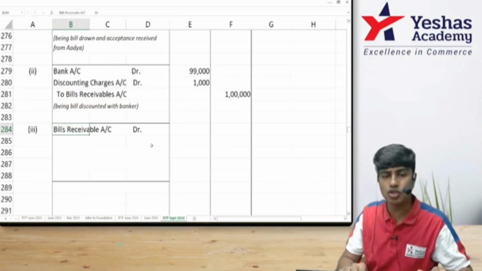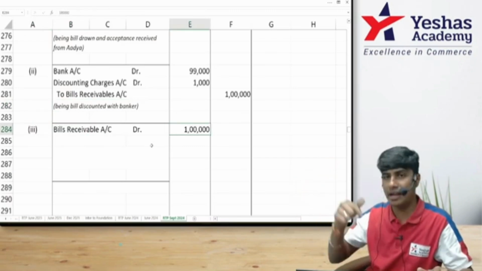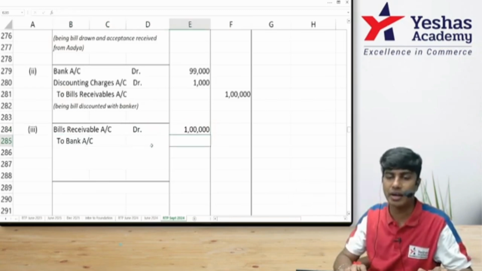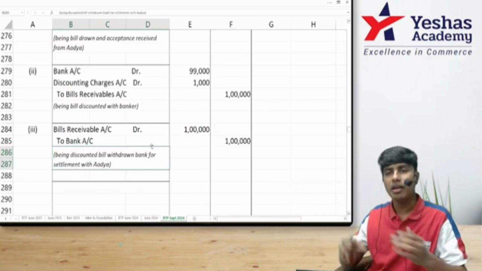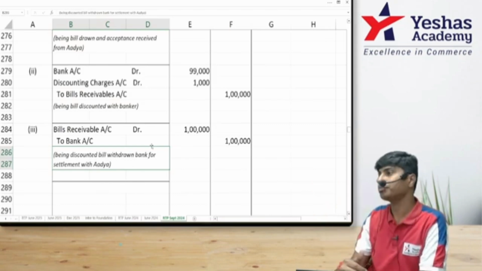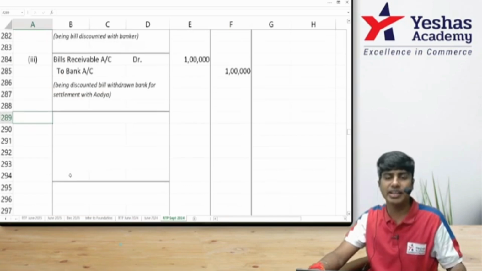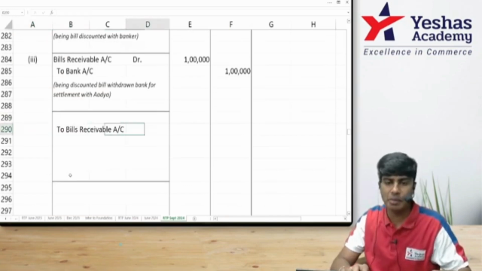I'll write bills receivable account debit 1 lakh. To receive that bill of 1 lakh from the banker, I should pay the banker 1 lakh. What am I doing here? I have withdrawn the bill from the banker. Why? I should now give it back to Adya. Now, I am going to give this bill back to Adya. But what is the deal that we have? I will write bills receivable.